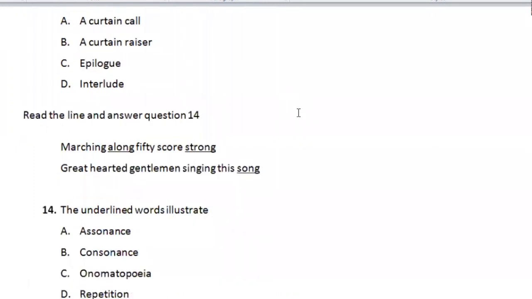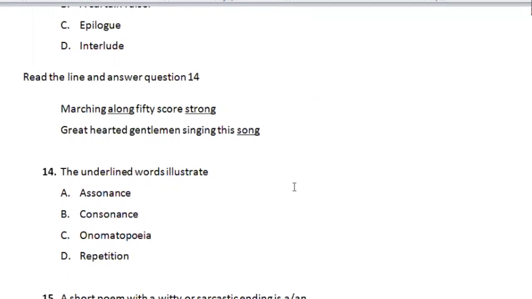Read the line and answer question 14. Marching along, fifty scores strong, great-hearted gentlemen singing this song. I wonder the type of song they were singing. The underlined words illustrate A, assonance, B, consonance, C, onomatopoeia, D, repetition.